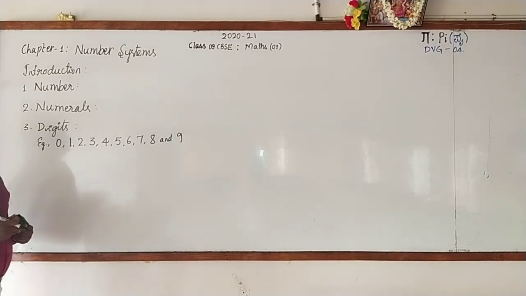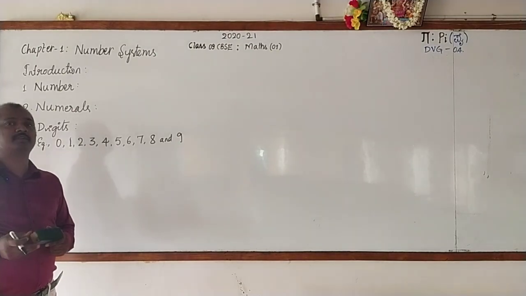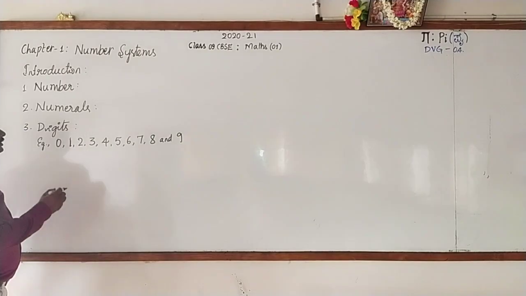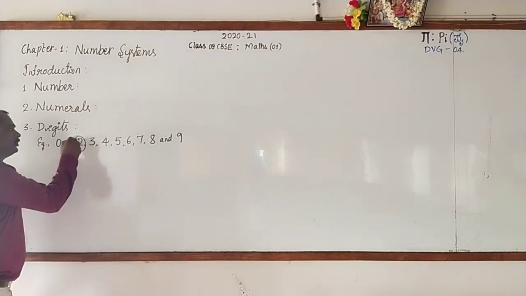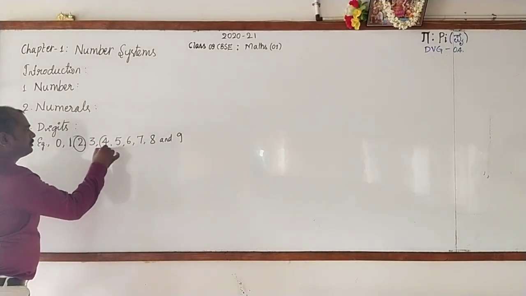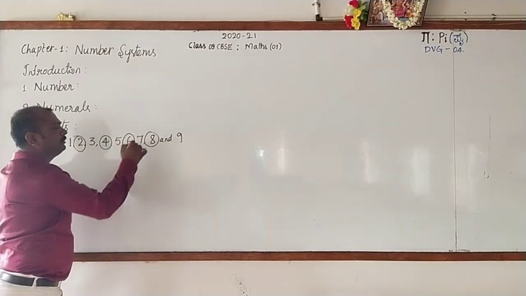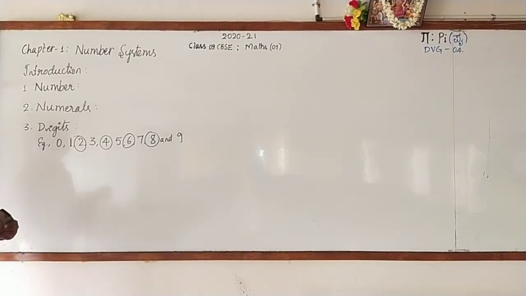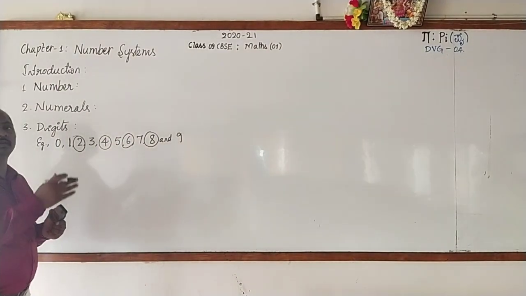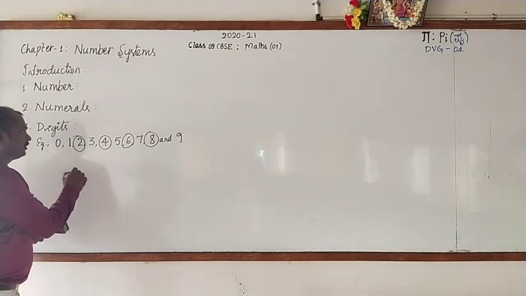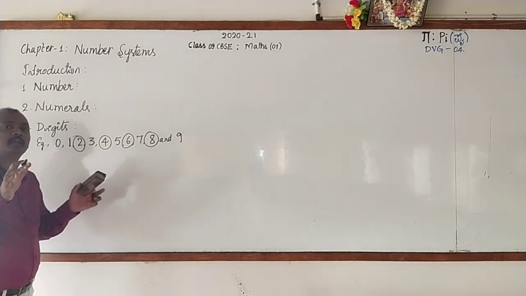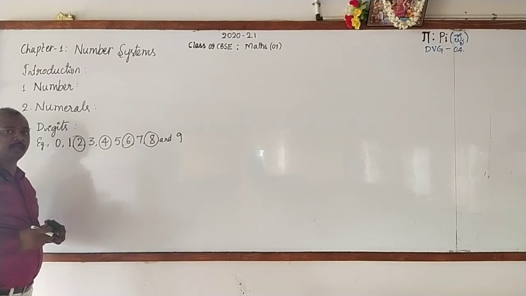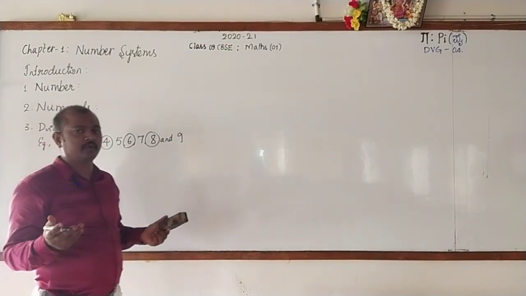Now, we have different collections of numbers. Just I'll give an example. I am going to encircle some of the numbers: 2, 4, 6, 8. Immediately you will identify and tell that, sir, they are all even numbers. Then I can make a collection of even numbers. In the same way, a collection of odd numbers, like that.